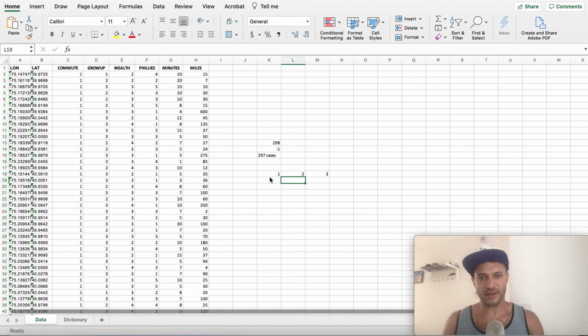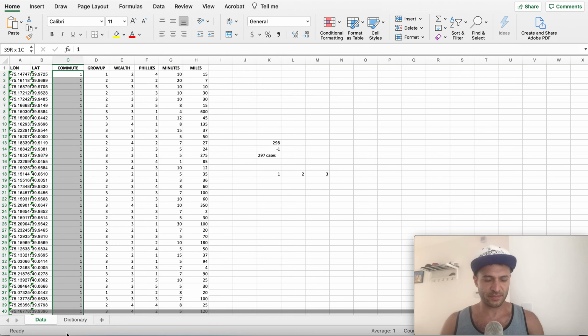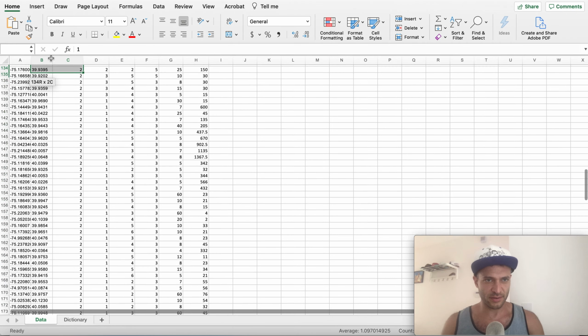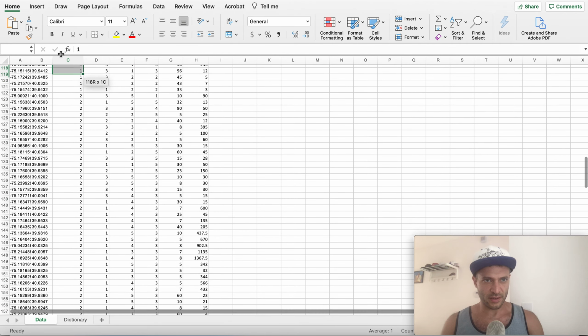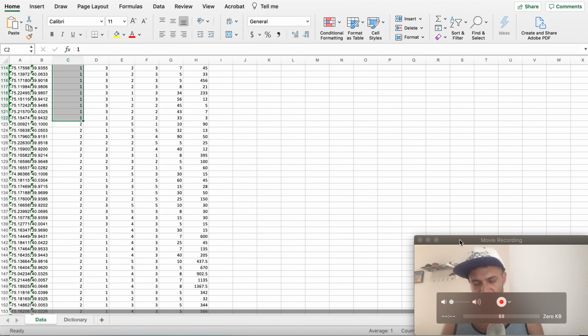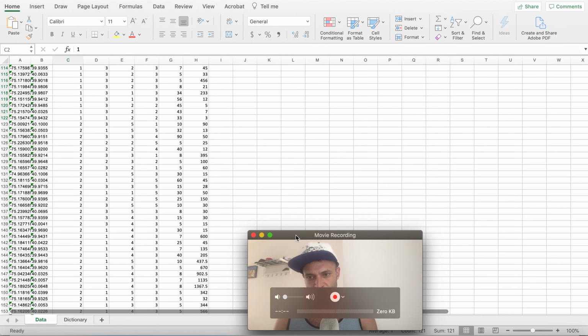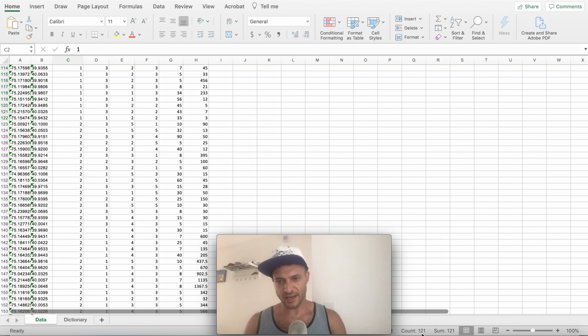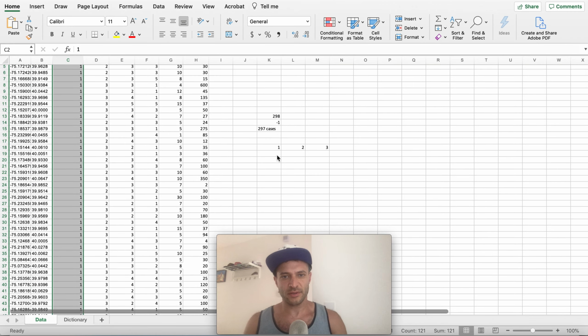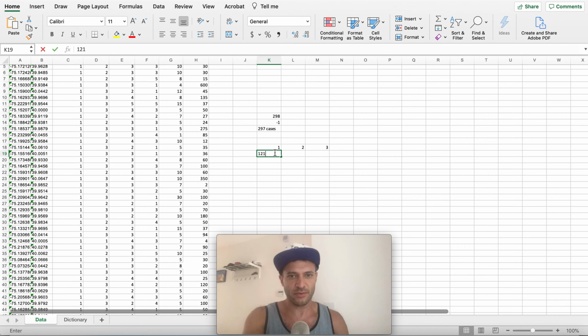So now we have 1, 2, and 3. And if you remember correctly, 1 is bike, 2 is drive, 3 is public transportation. How many ones are there? We can highlight all the ones till they turn into the twos. If I move myself here, I can see that there's a count of 121. So the count is 121.